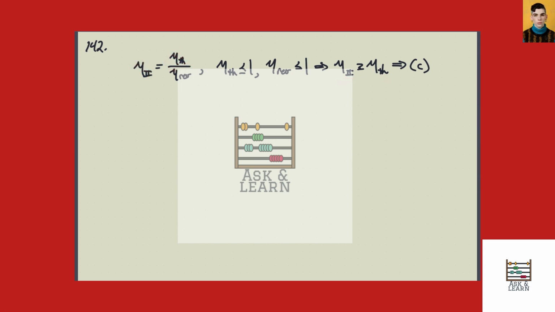So C says the second law efficiency of a heat engine cannot be greater than its thermal efficiency. Well, that's not correct, because the second law efficiency should be at least as great as the thermal efficiency. So the incorrect statement is C, and that's what we would pick for the answer.